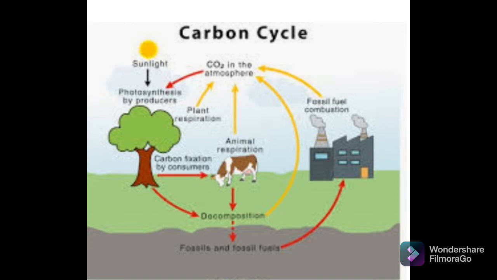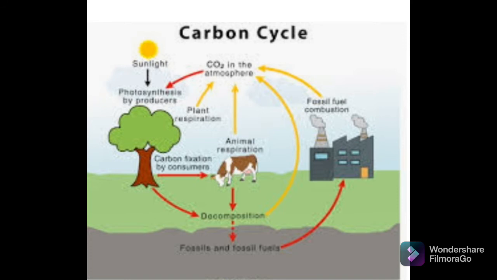The amount of carbon in our surrounding, in plants and animals, is maintained by the process of the carbon cycle. Then how do we identify that carbon is present in our surrounding? Students, in our surrounding, when we burn anything and a black residue forms, then that material consists of, or is composed of, carbon.